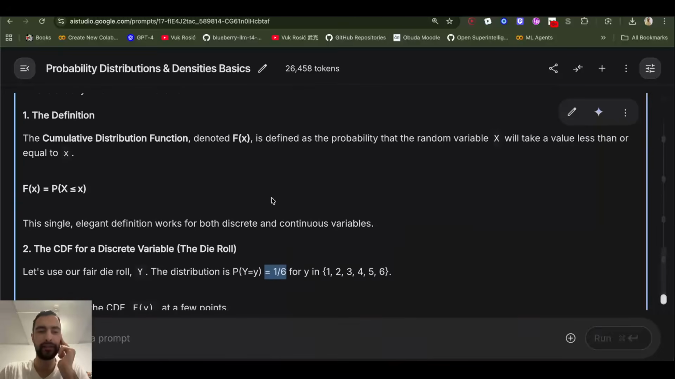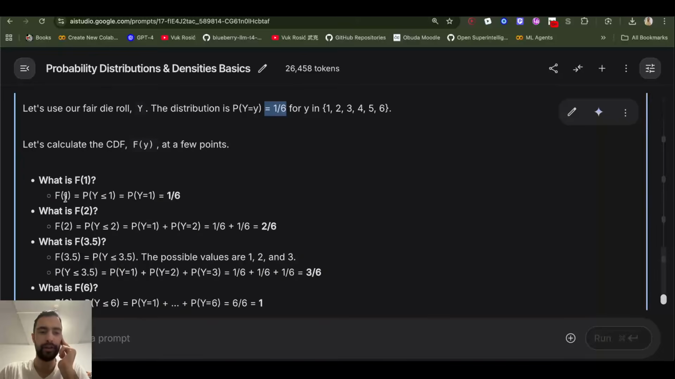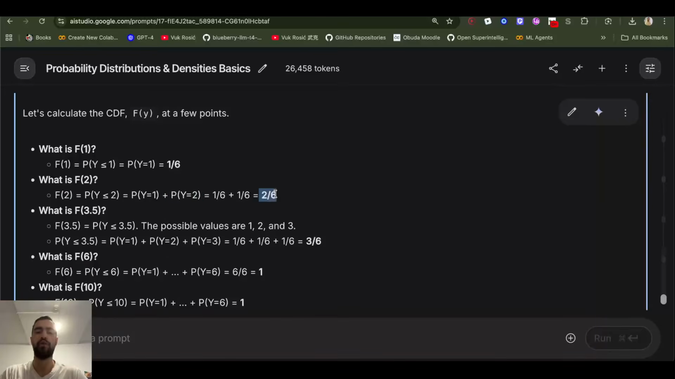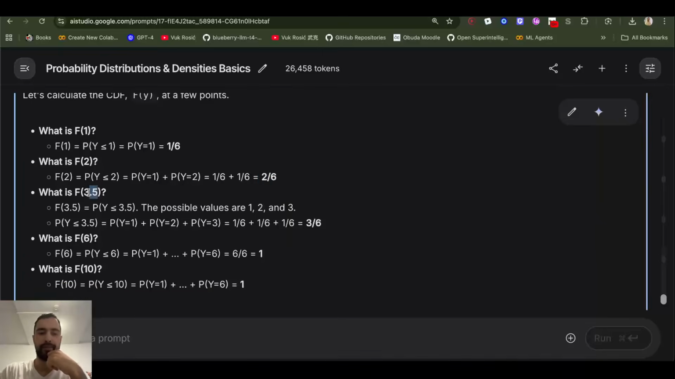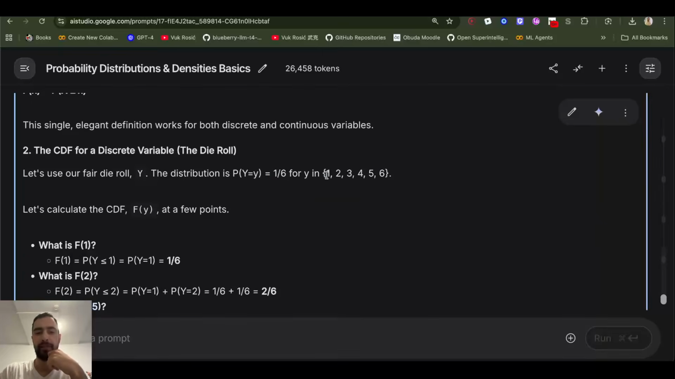Let's calculate the cumulative distribution function for 1. So the probability of it being 1, okay? So it's just, in this case, 1 over 6. Let's see for 2. So the probability of the outcome being 2 or less, which is actually 1 or 2. So it's the probability of the outcome being 1 plus the probability of the outcome being 2. So now it's 2 over 6, or 1/3, or 33.33%.